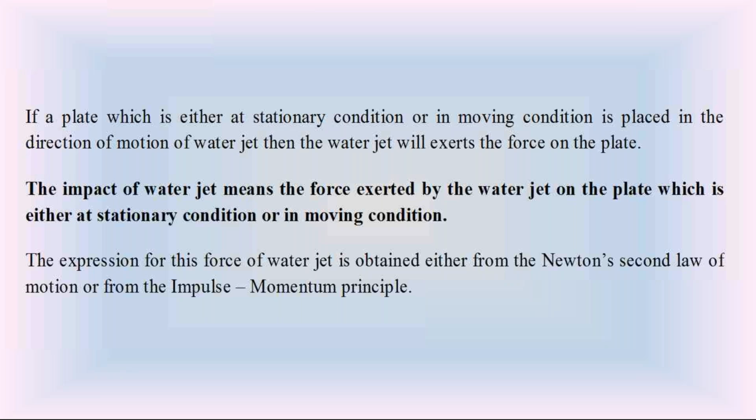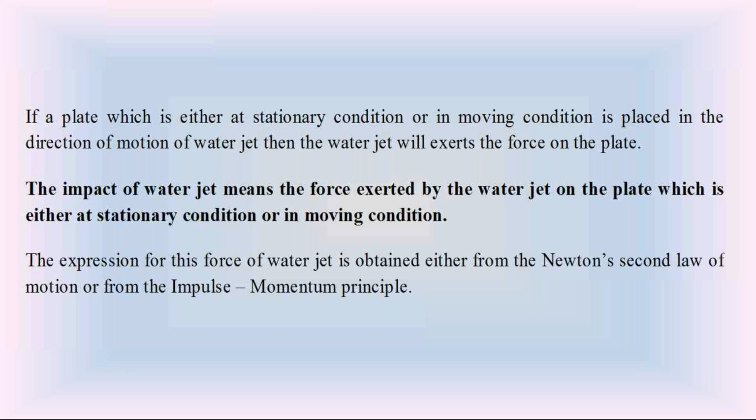Just now we discussed what the water jet is. The water jet is coming out from the nozzle with large velocity. If there is a metal plate in front of that water jet, the water jet will hit that metal plate and apply large force on it. How many conditions of metal plate are there? One is the metal plate in rest condition; next is the metal plate in moving condition.